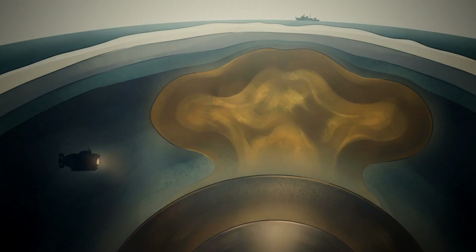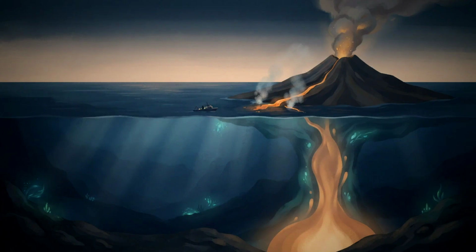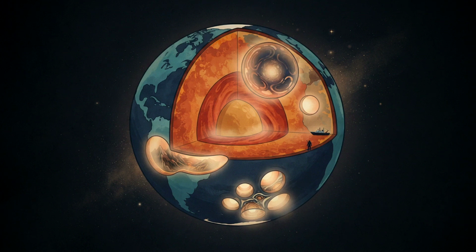This plume, the African Large Low Shear Velocity Province, extends thousands of kilometers upward. Its low density reduces gravity by up to 40 milligals, creating the geoid's deepest depression. Here's the twist. This same plume that causes the gravity hole also fuels volcanic hotspots and drives tectonic forces. Gravity anomalies are windows into Earth's dynamic engine.